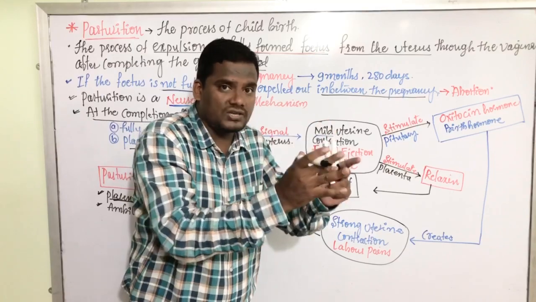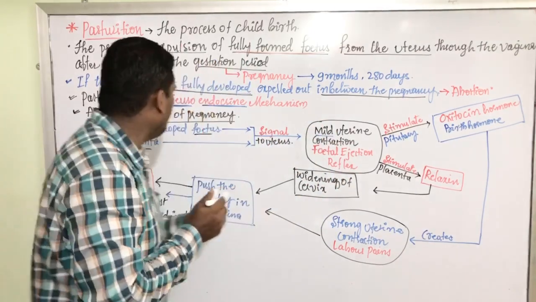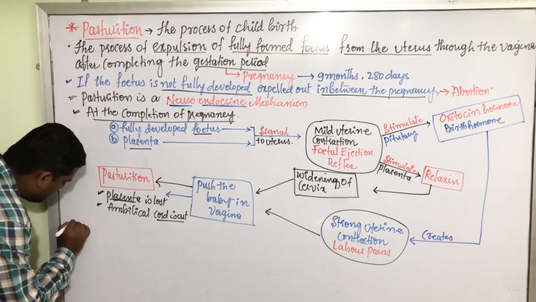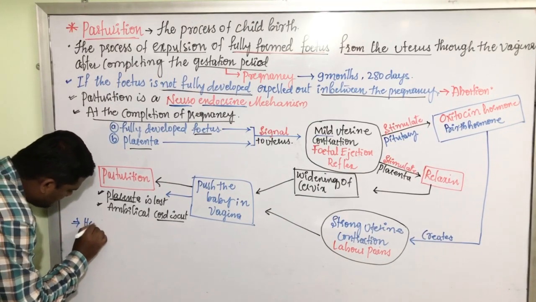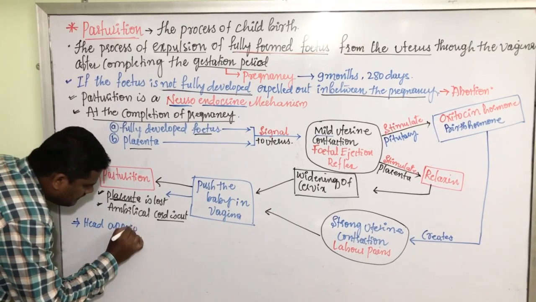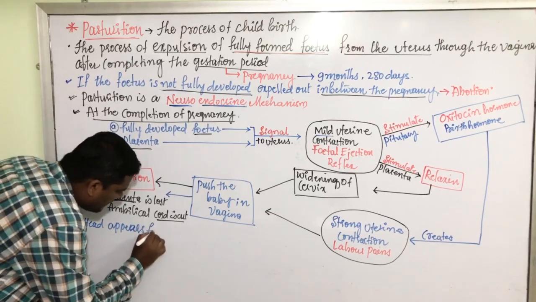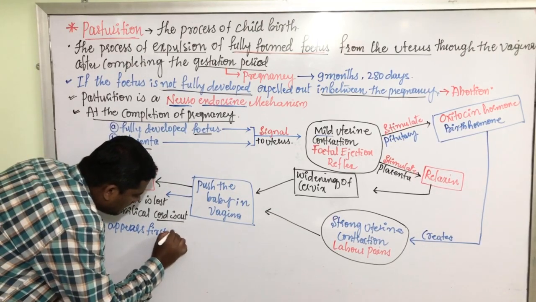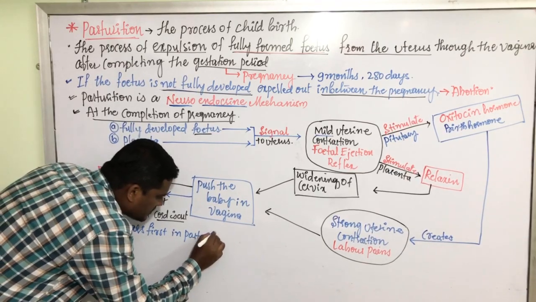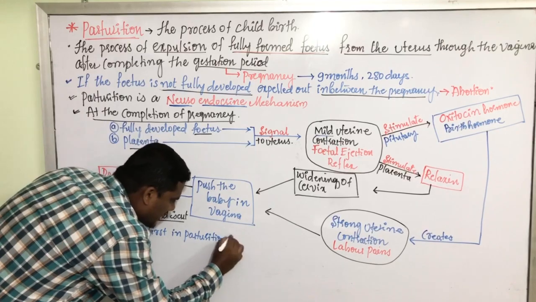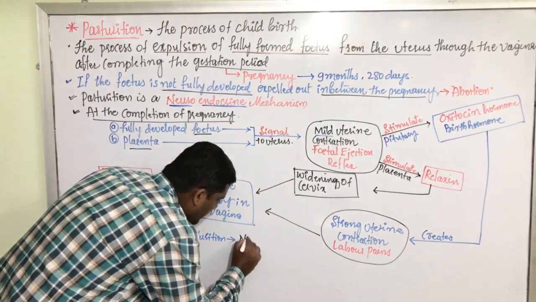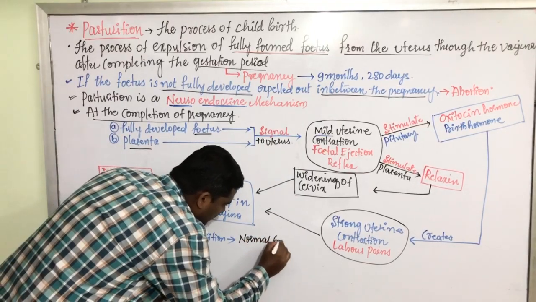Here I am writing some important facts: head appears first in parturition. If the head appears first in parturition, such birth is called normal birth.